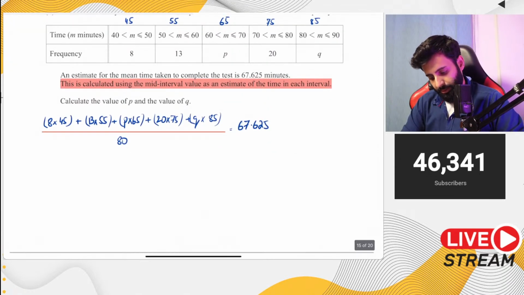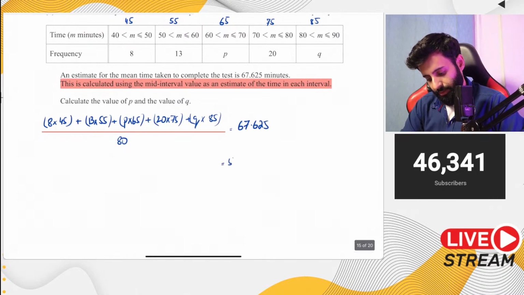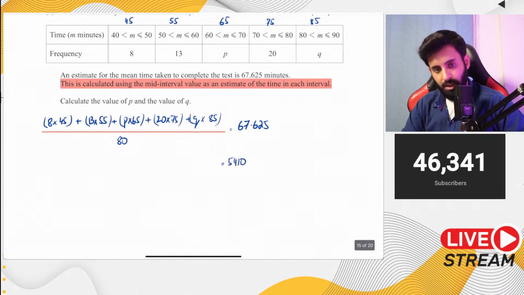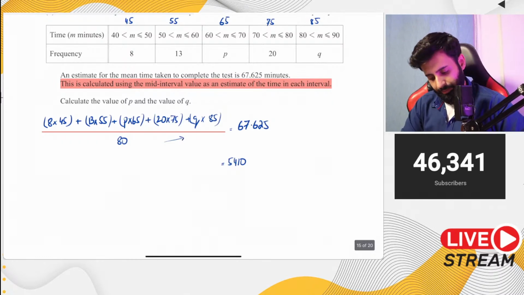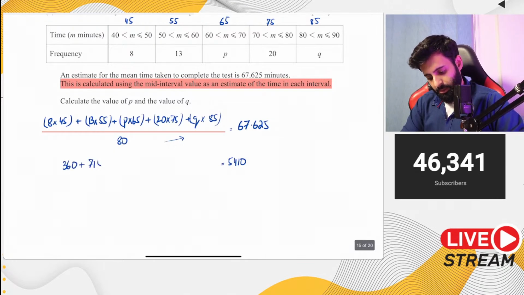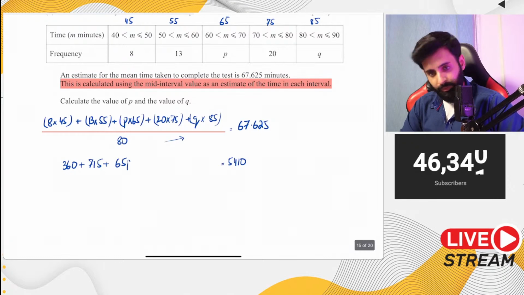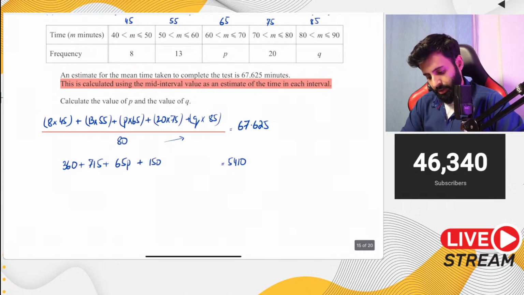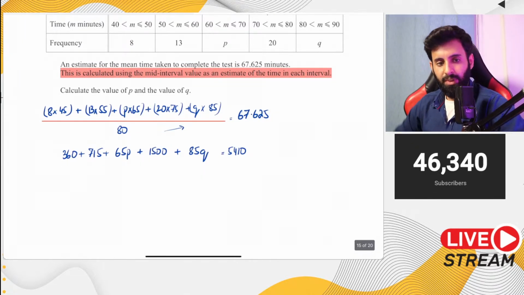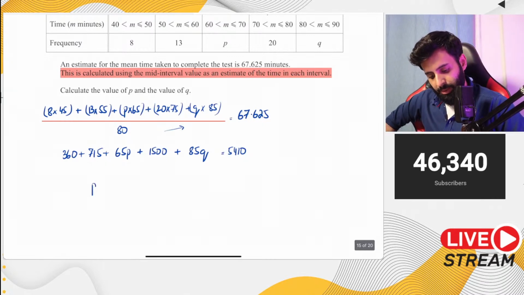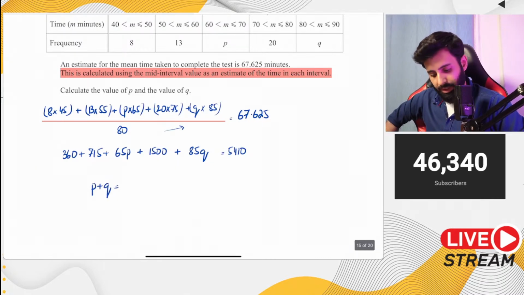Now I'll write down the final equation. This is 5410, after you cross multiply, and then if you start expanding, so what comes after that? 360 comes, plus 715 plus 65p plus 1500 plus 85q equals 5410. Now when you simplify this and get everything on one side, I'll tell you what you'll end up with. You will end up with P plus Q equal to 39. And before this, this is what you will have.